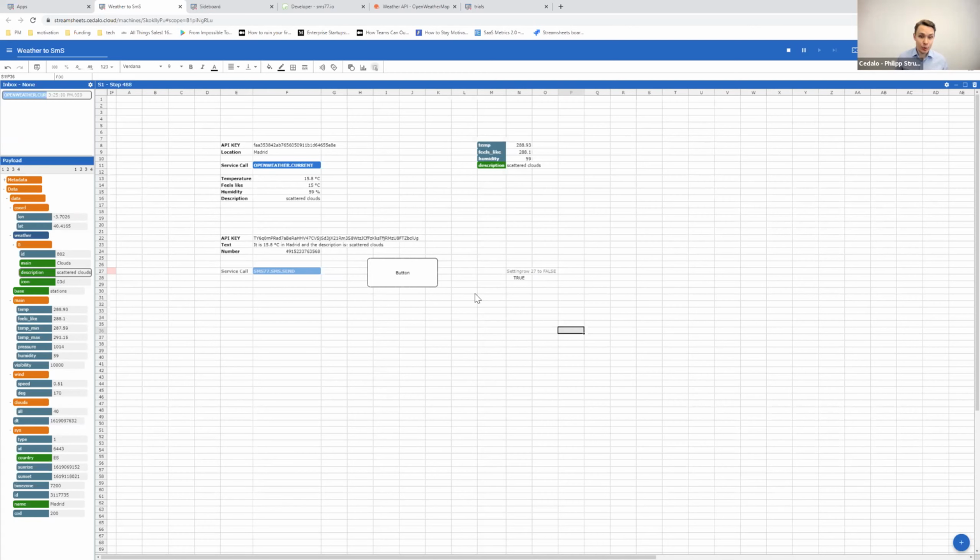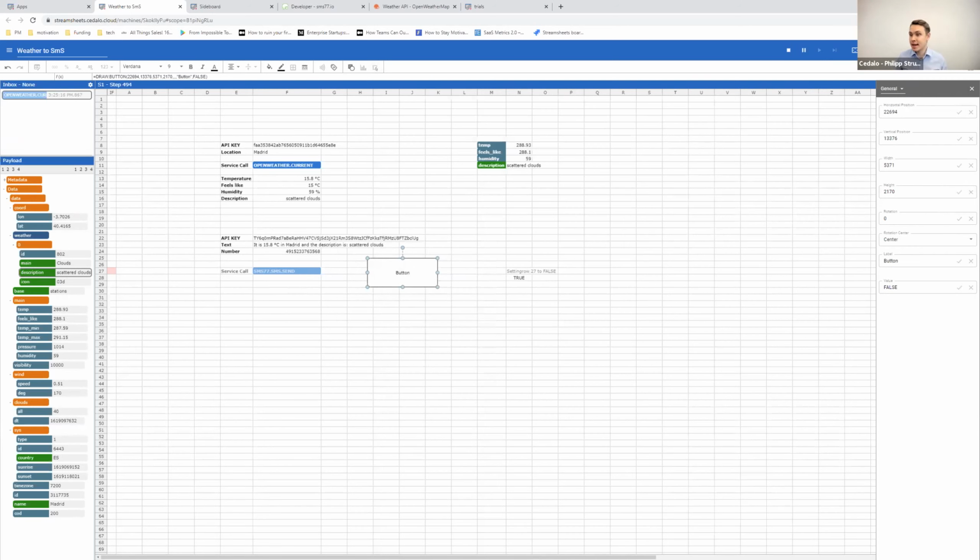Meaning in our case, I'm going to use this button and go into its properties. So I right-clicked it, and have its properties right here on the right-hand side. Go to events, and I see I can do something on click, on double click, on mouse down, mouse up. So there are a couple of possibilities here. In my case, it's just going to be on click. What do I want to do?